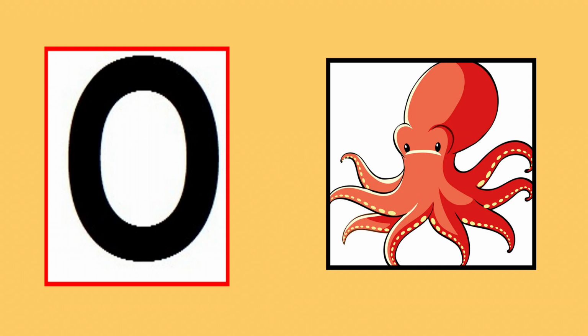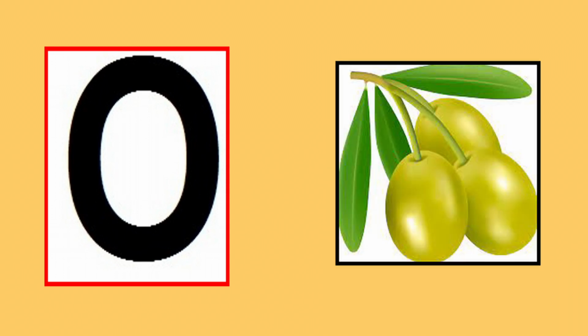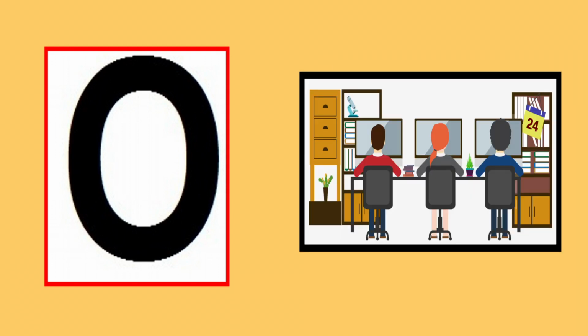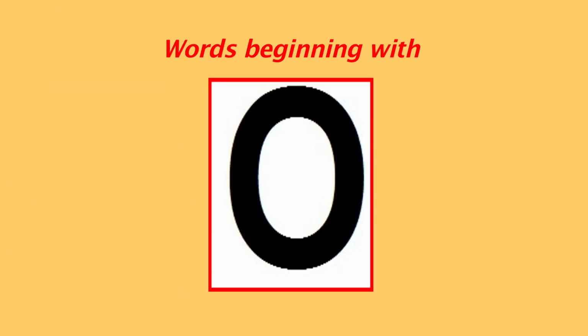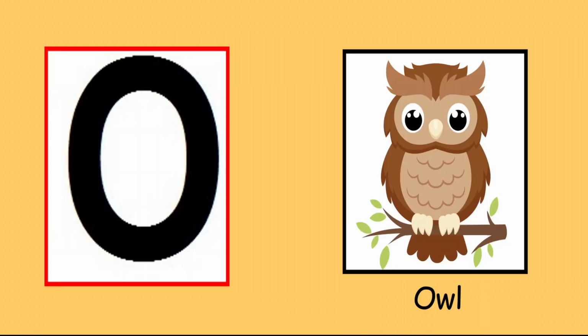O is for octopus. O, octopus. O is for olives. O, olives. O is for office. O, office. So these were some of the words that begin with the sound O and the letter O. Let's go through them once again.